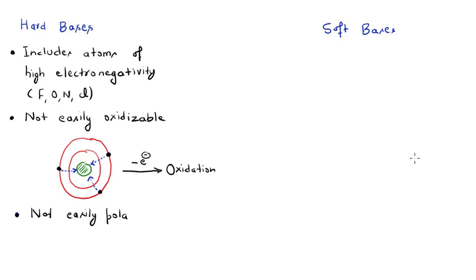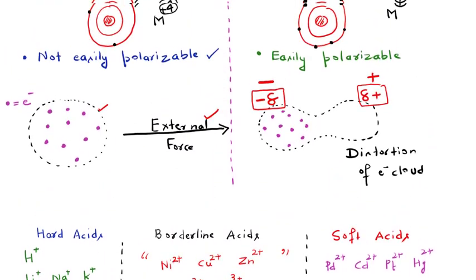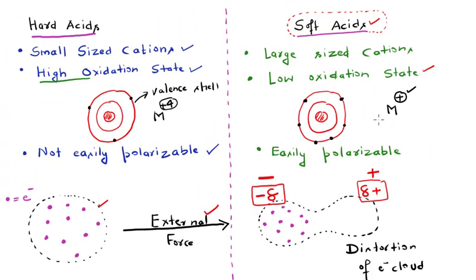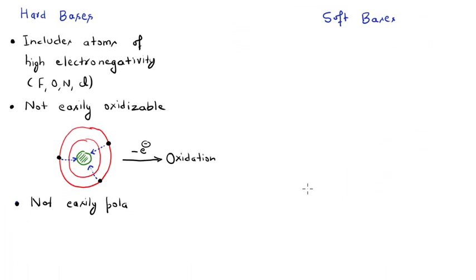If you remember, even in case of the hard acids we had that same thing. I'm just going back. You can see here in case of hard acids, these are not easily polarizable, and it is that same point which we are writing here in the category of the hard bases, right? So this is all about the hard type of bases.